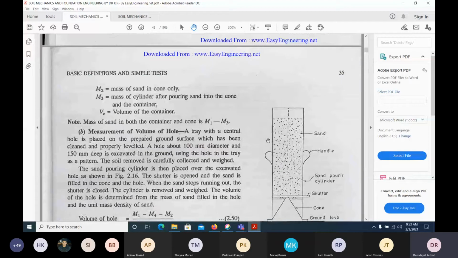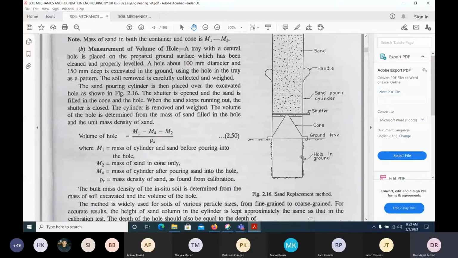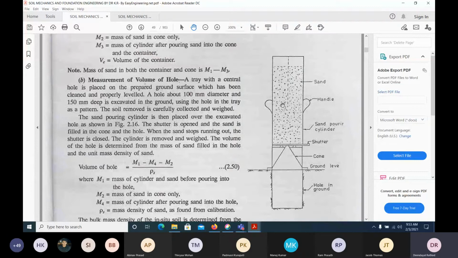Or one more method is the sand replacement method. In that, we dig a small hole like this. Okay, and we take out the soil. After taking the soil, we know the mass of the soil. To find the volume of this particular hole, we replace it with sand. We know the full weight and the volume of this cylinder of sand. So we fill this hole until the shutter stops it. We know the height, we know the area, and we know how much sand we put in. That will give the volume.